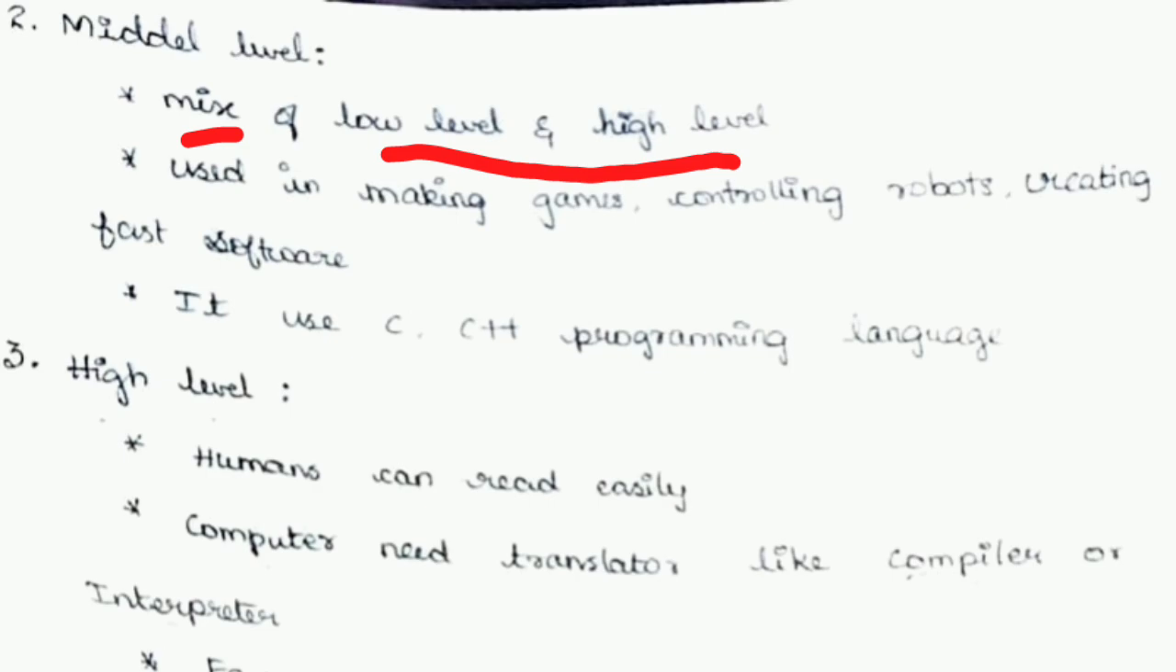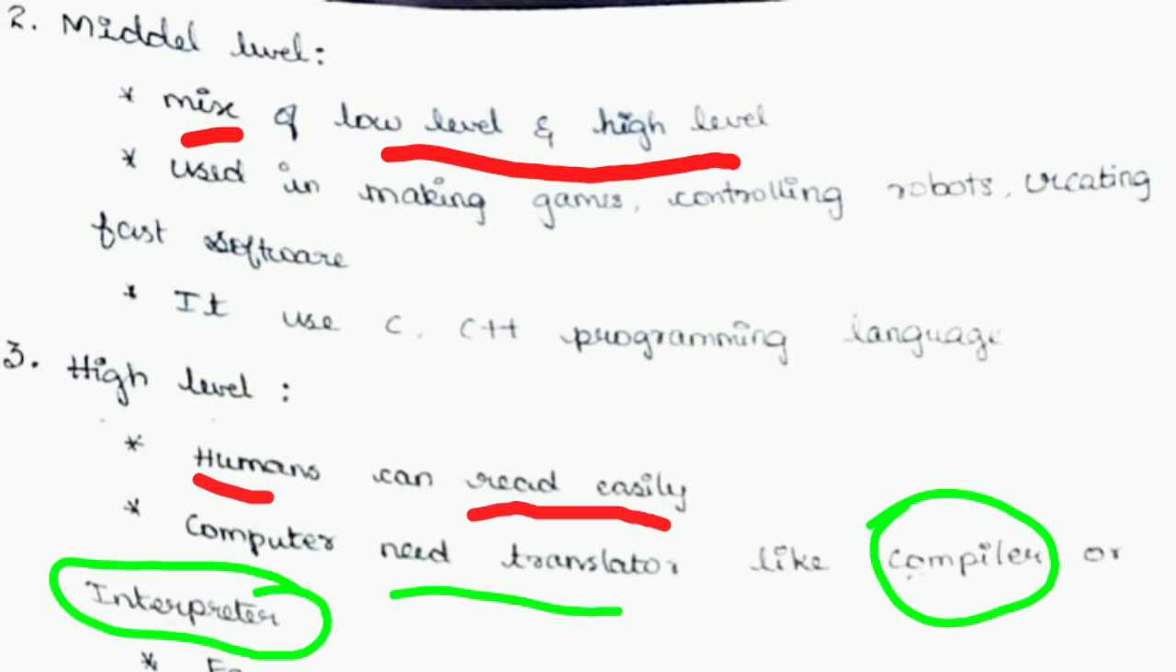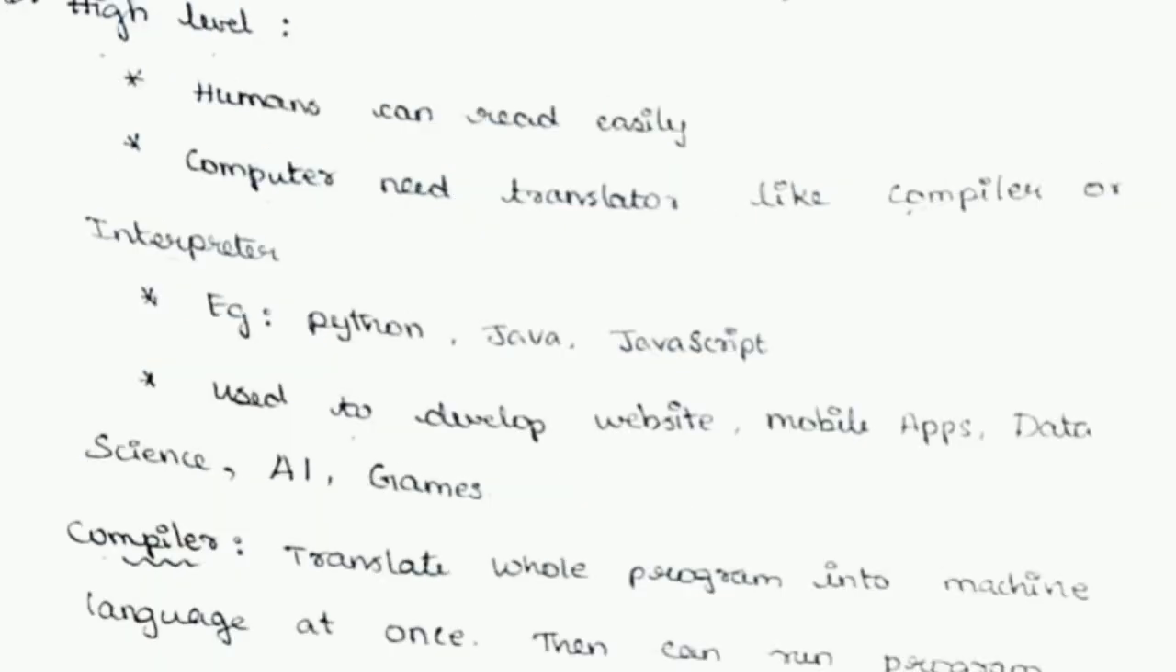The third one is very important: the high level language, which will be used by us. It is human readable, so we can easily read it. We will be coding in high level language. Once we have written the code, it will be compiled or interpreted, which means it is translated into machine language for the computer to understand. For that we use a compiler and interpreter, majorly in Python, Java, and C. It is used to develop websites, mobile apps, data science, AI, and even games.